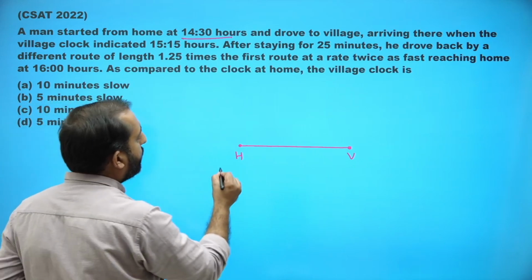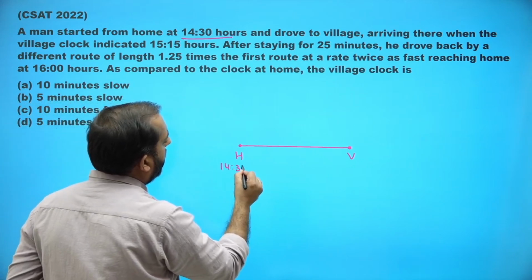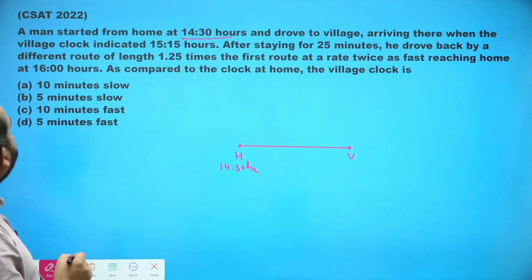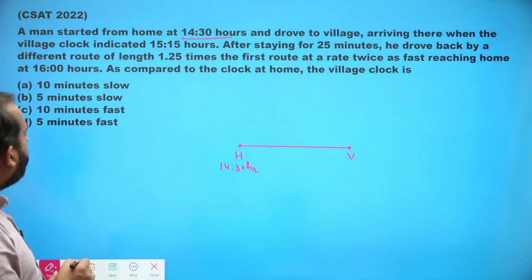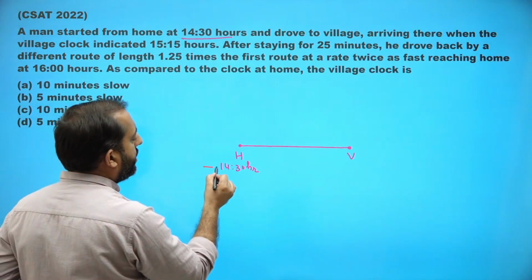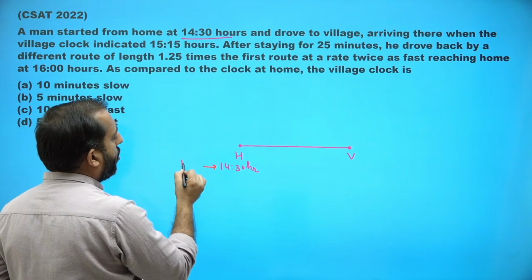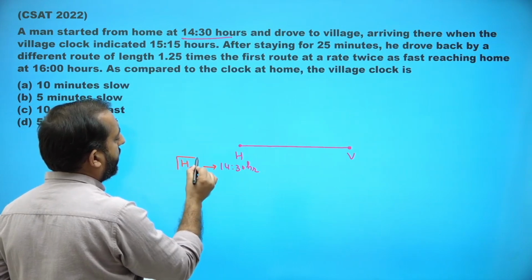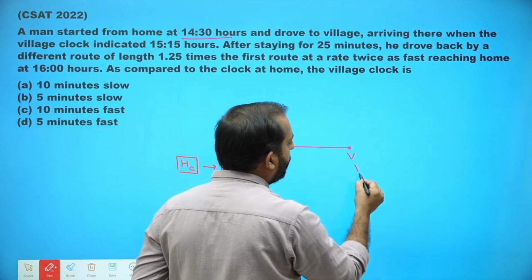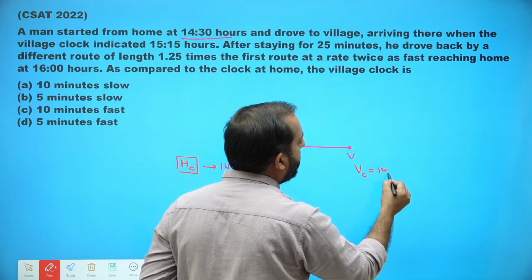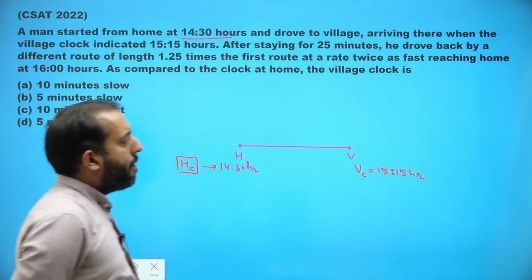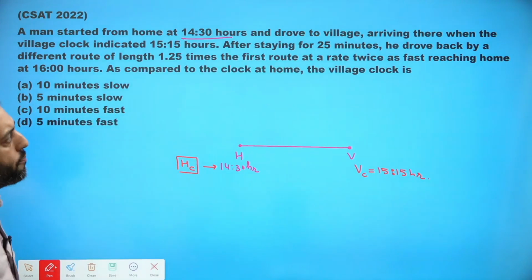He started at 14:30 hours from his home and arrived there when the village clock indicated 15:15 hours. So this is the time shown by the home clock, HC, and when he reached the village, the village clock, VC, was showing 15:15.